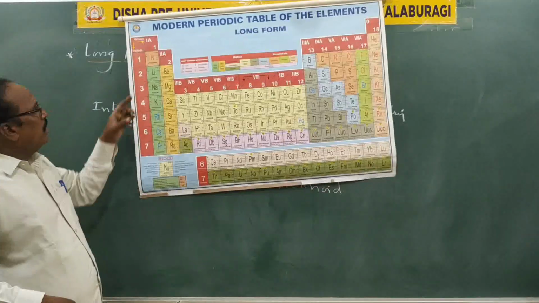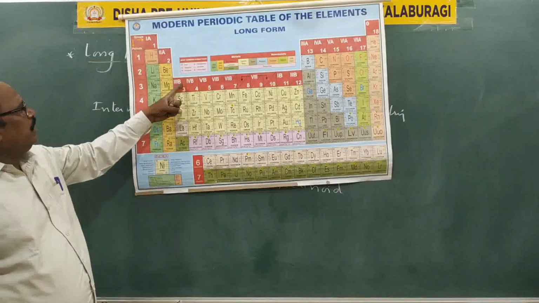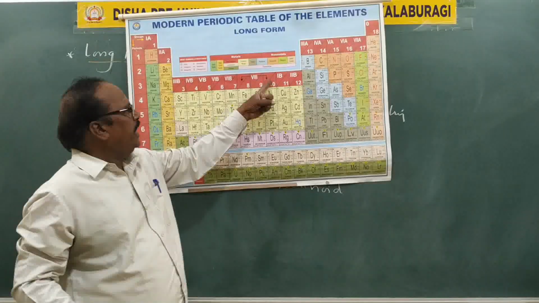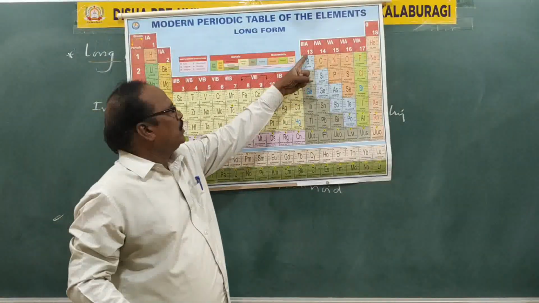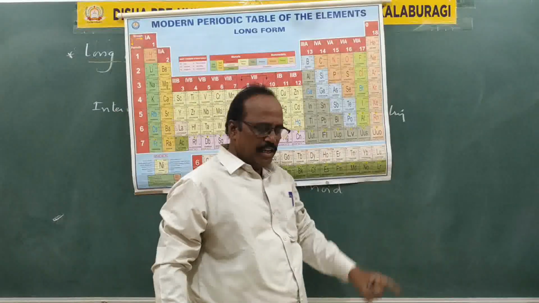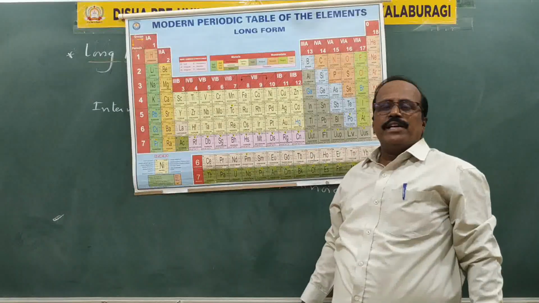You see columns 1, 2, 3, 4, 5, 6, 7, 8, 9, 10, 11, 12, 13, 14, 15, 16, 17 and 18. Means all the Roman letters have been replaced.